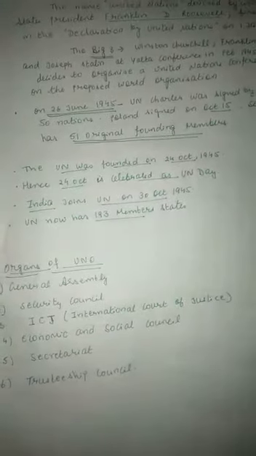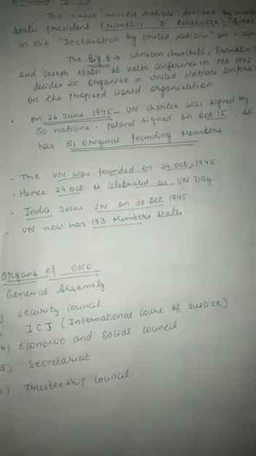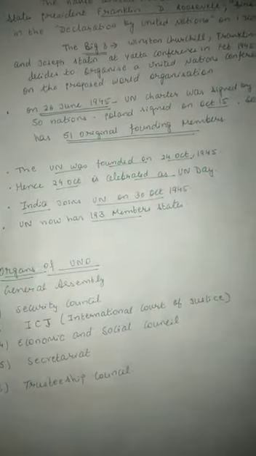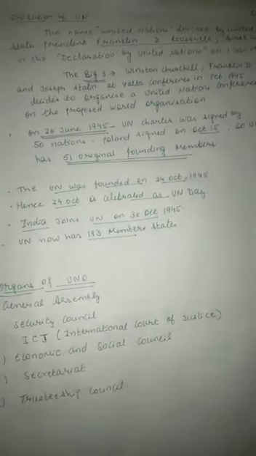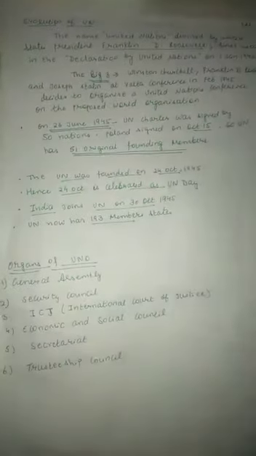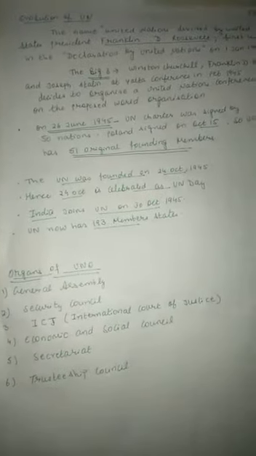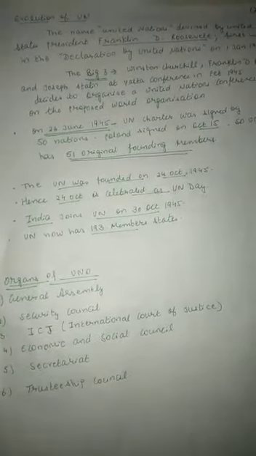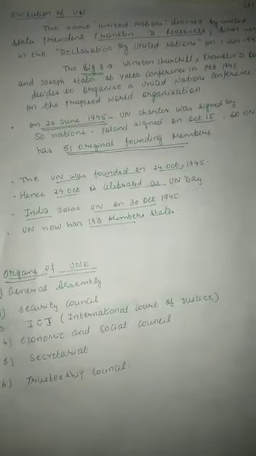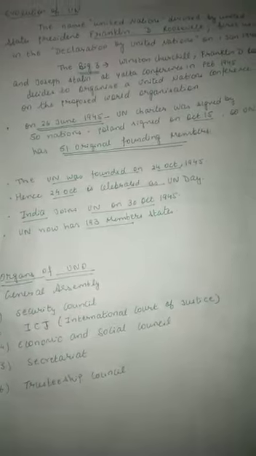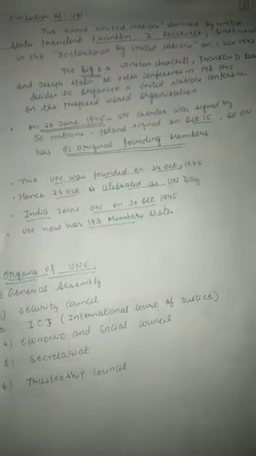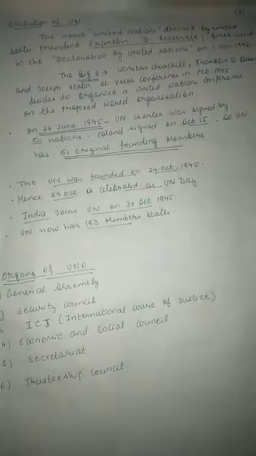League of Nations was established to resolve the fight among different countries. But the League of Nations could not prevent the Second World War. The Second World War occurred in which year? In 1939, and it continued till 1945.